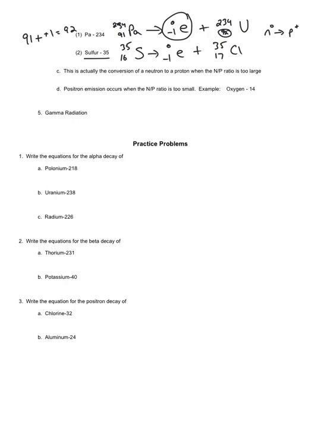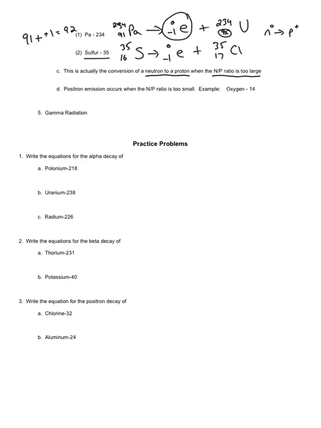So here we have the balanced equation. Both sides, 0 plus 35 is 35. 17 plus -1 is 16. Our reaction is balanced. So this is, like I said before, actually a conversion of a neutron to a proton. And this will always occur when the neutron to proton ratio is too large. There's too many neutrons, and we have to convert a neutron into a proton by ejecting a beta particle.